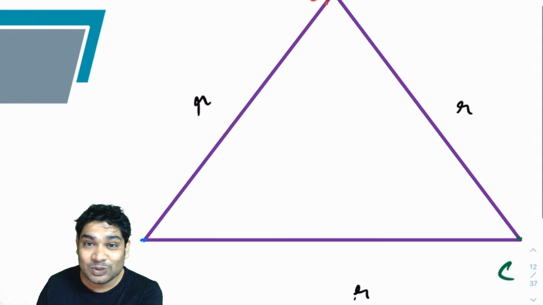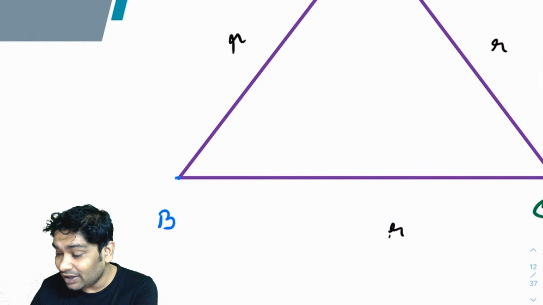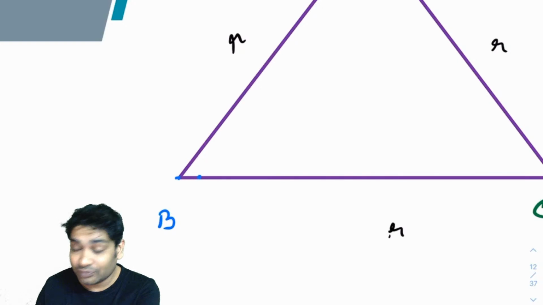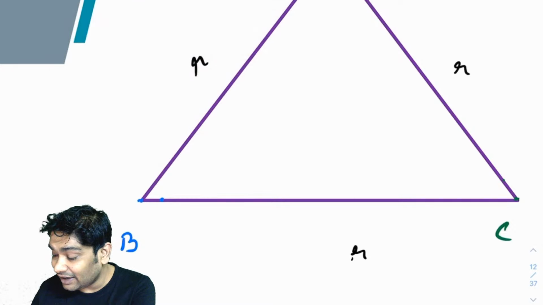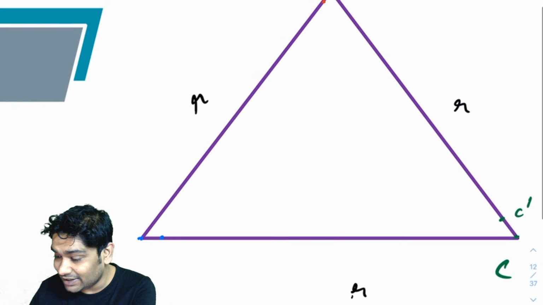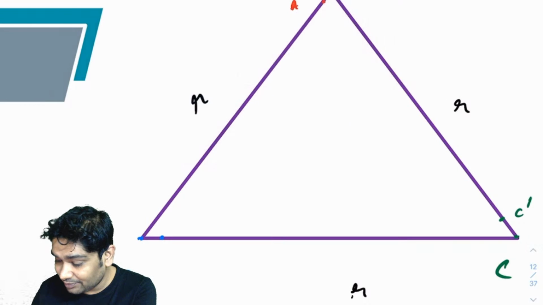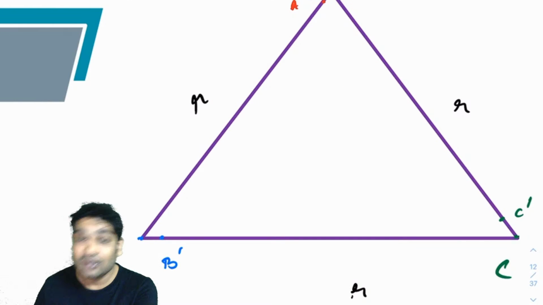B similarly moves ahead by V dt, and C also moves ahead by V dt. This is the new position of C, let's call it C dash. A reaches A dash, and B reaches B dash.